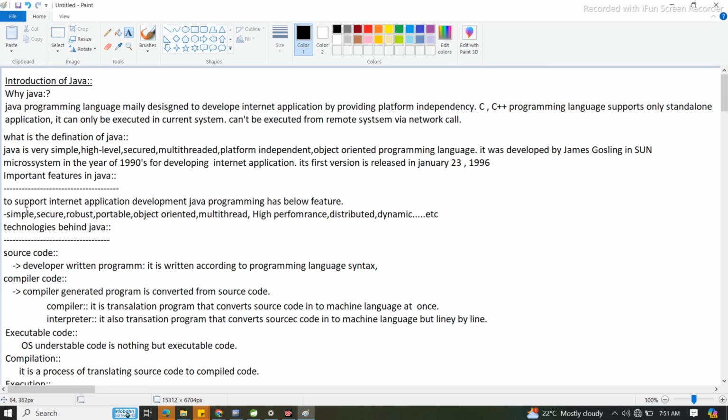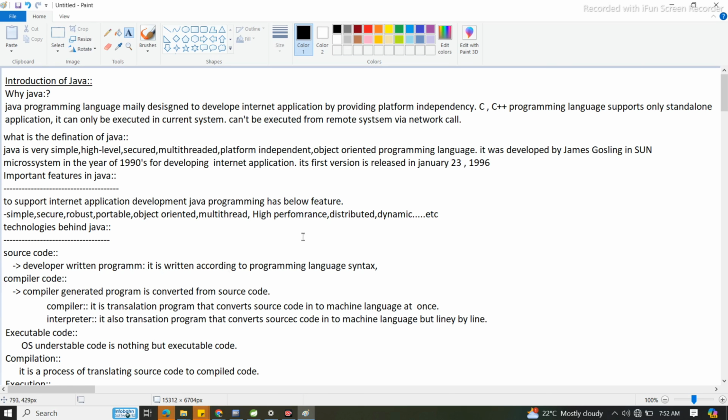Now we'll see how we can download Java and how we can execute these things. One thing we'll see later, the JDK and JRE, once after downloading Java. I'll show you how we can download Java, how we can install it, and how we can set the path in our class path.